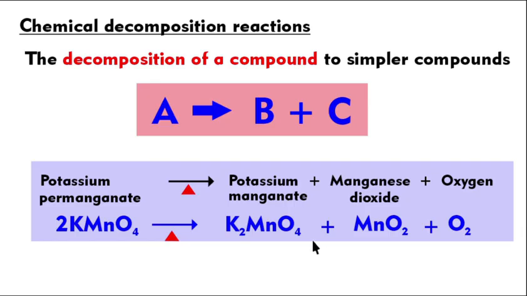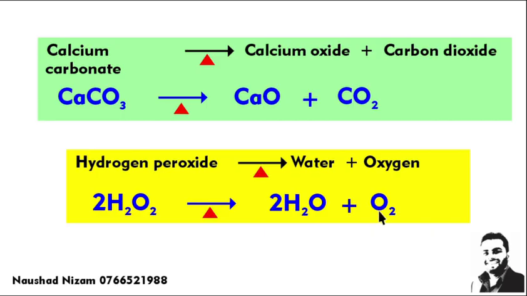This is one way of making oxygen gas in the lab. So we use the potassium permanganate decomposition reaction to produce oxygen gas in the lab. Remember this. Right? Another way of making oxygen gas is the decomposition of hydrogen peroxide. And the calcium carbonate decomposition is very important.